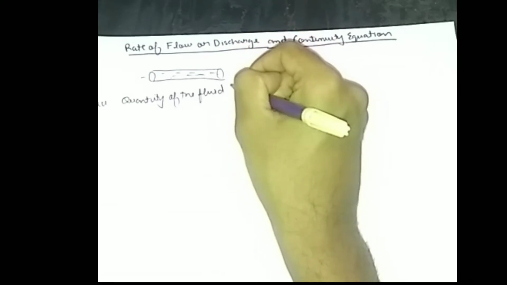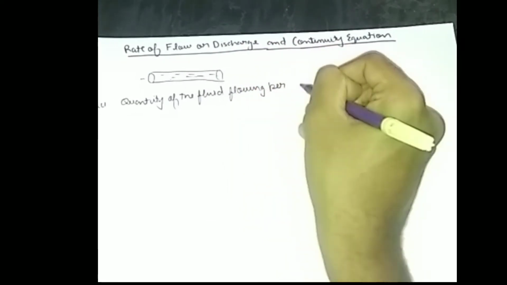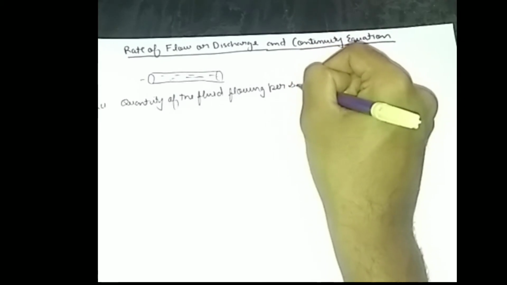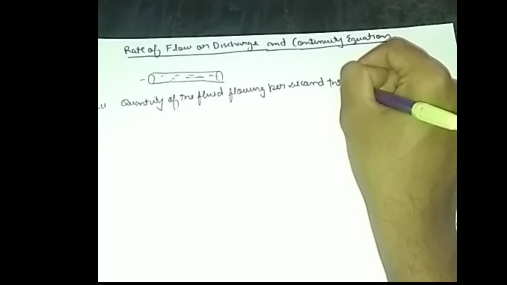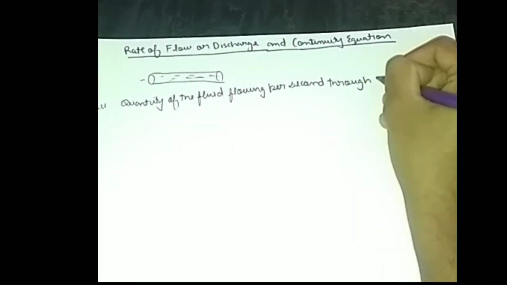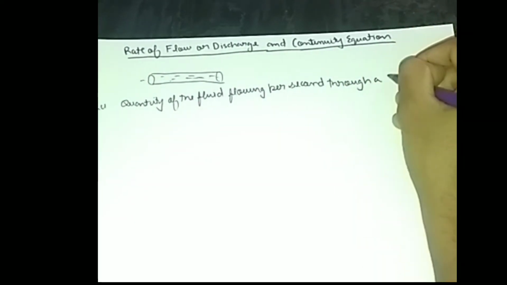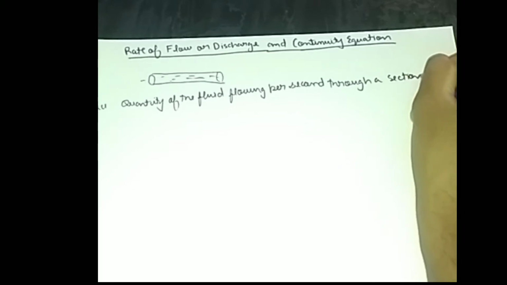Here it is a quantity of the fluid flowing per second through a section of a pipe.